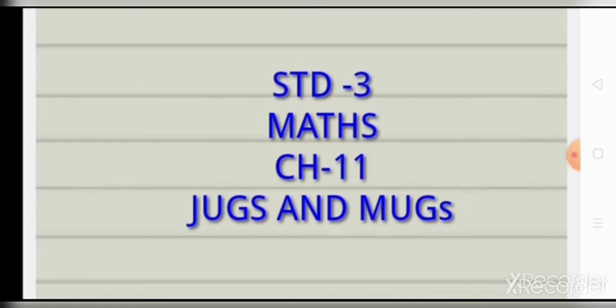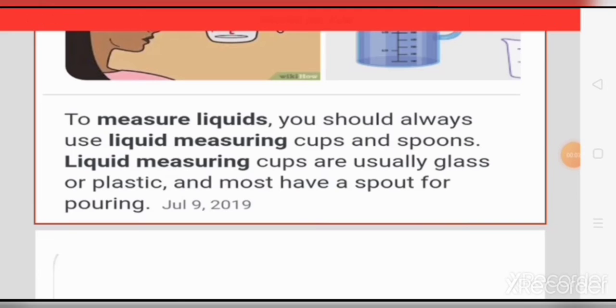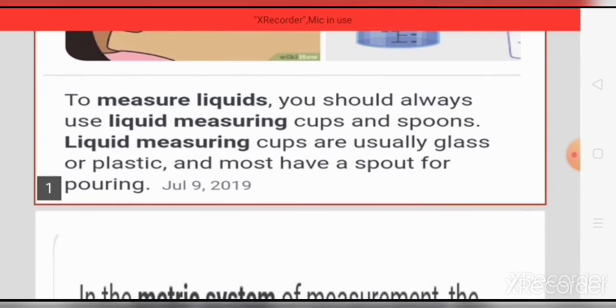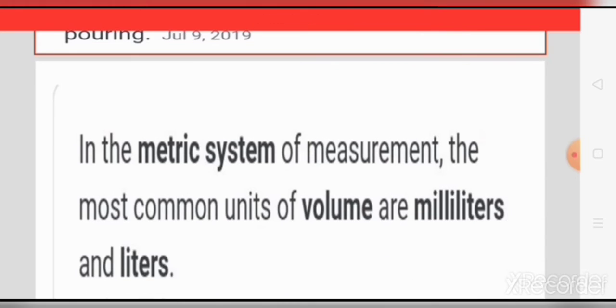Today we are going to start our 11th chapter, Jugs and Mugs. In this chapter we are going to learn about measuring liquids. Children, do you know how to measure liquids? You should always use liquid measuring cups and spoons. Liquid measuring cups are usually glass or plastic and most have a spout for pouring.